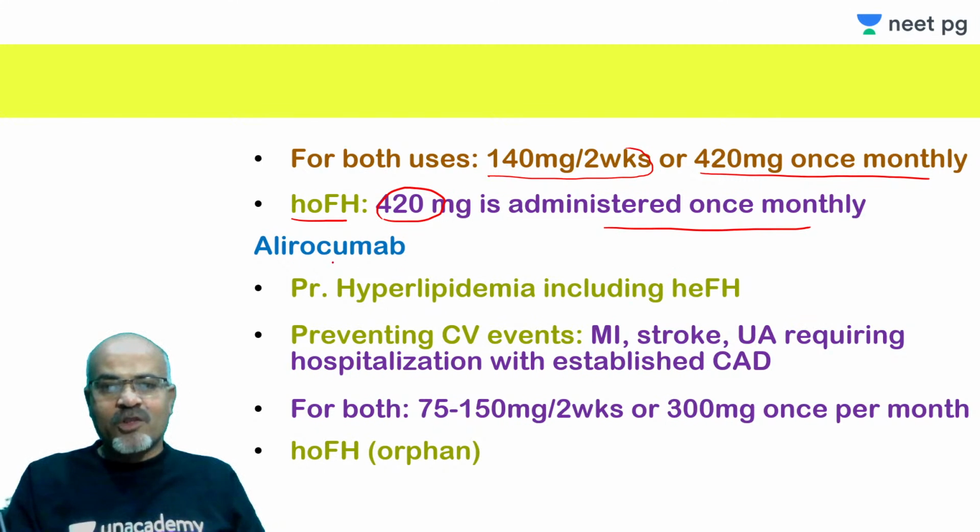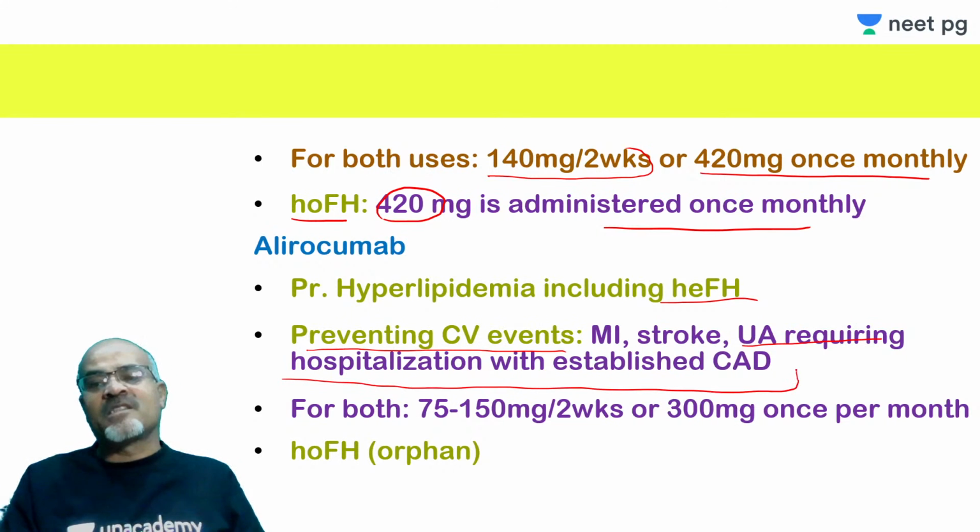And for alirocumab, you can see primary hyperlipidemia, including prevention of CV events just like that, but this has changed. There it was revascularization, here it is unstable angina requiring hospitalization with established CAD.